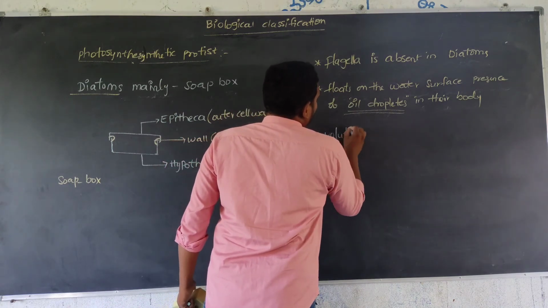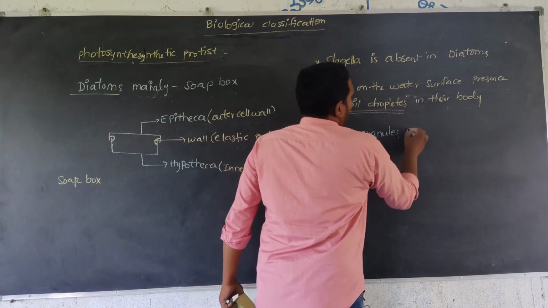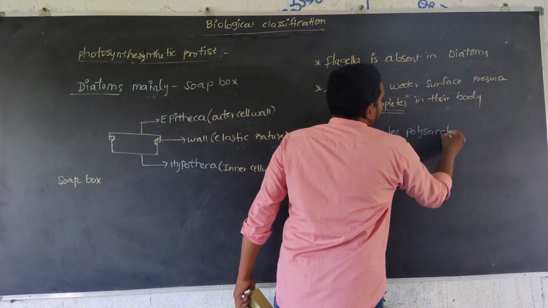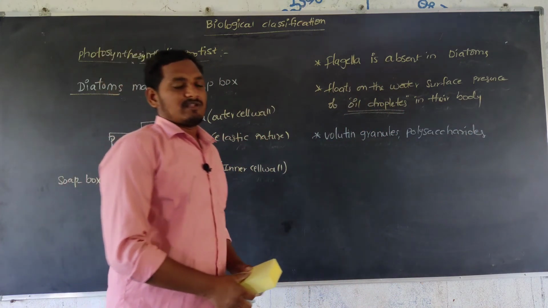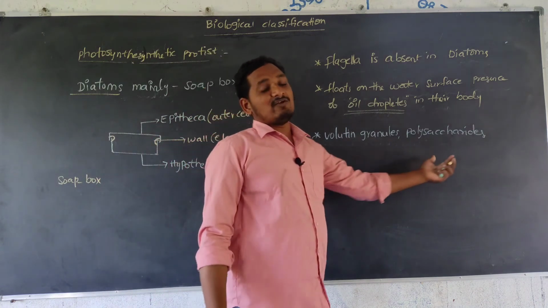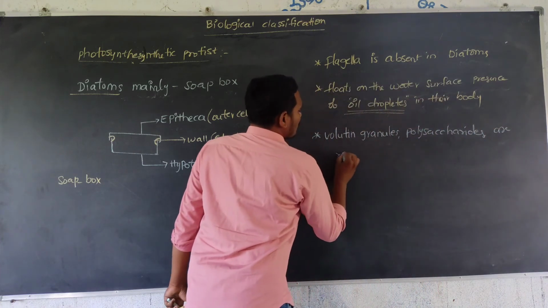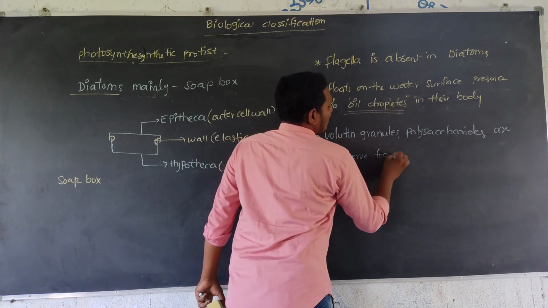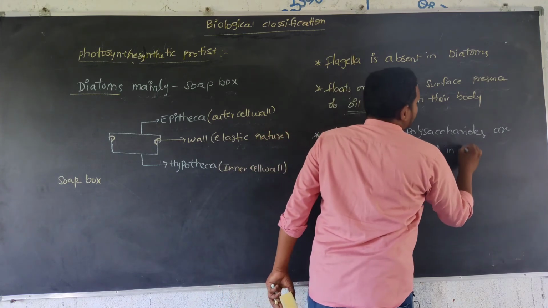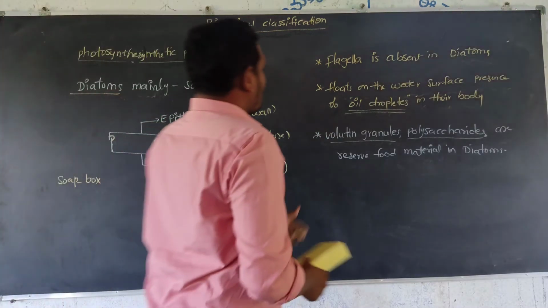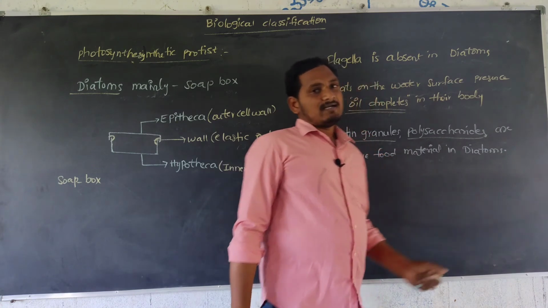Next, volutin granules and polysaccharides: volutin granules are food, and along with polysaccharides they are the reserve food materials of diatoms.